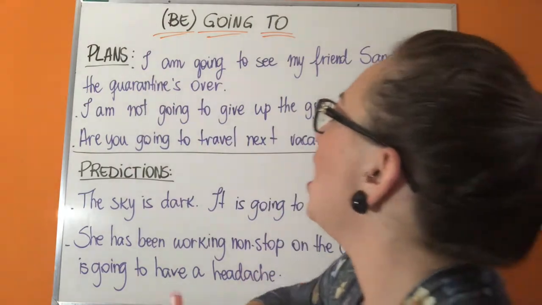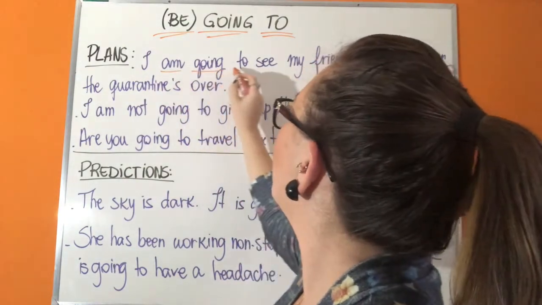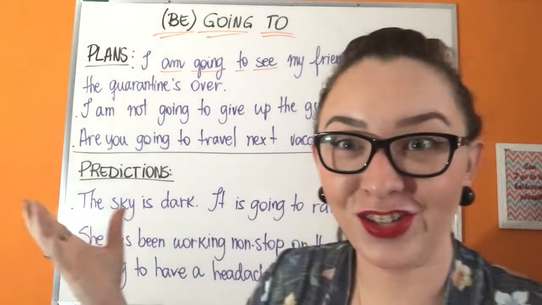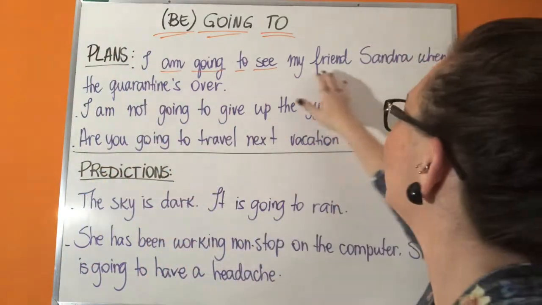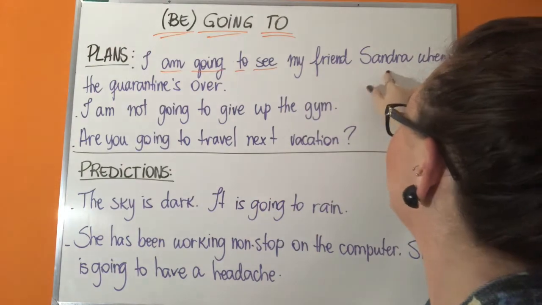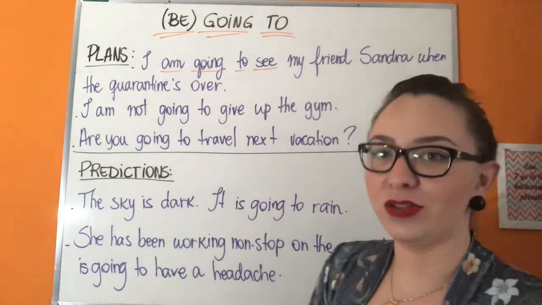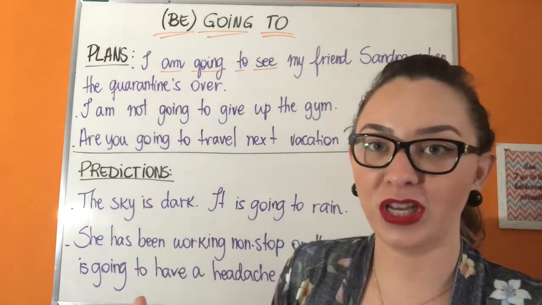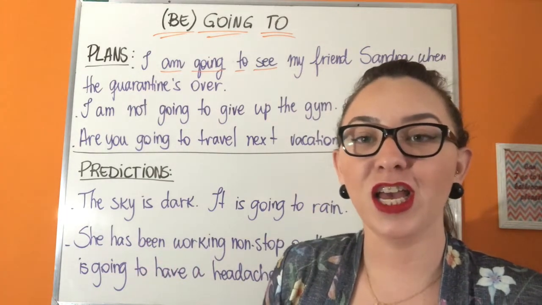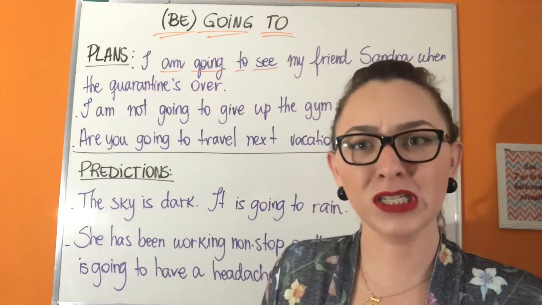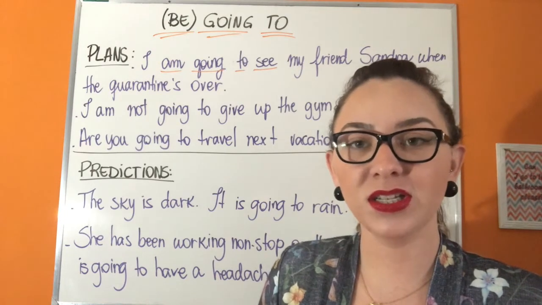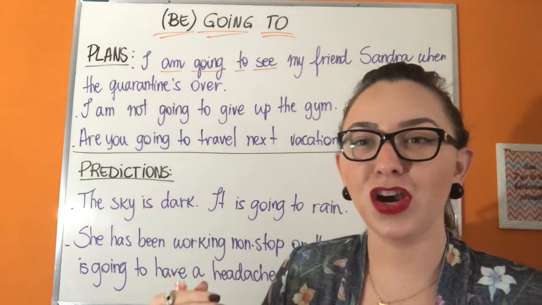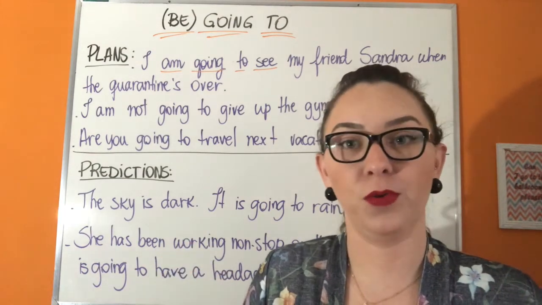I am going to see my friend Sandra. Hey Sandra. I'm going to see my friend Sandra when the quarantine's over. So I'm going to see my friend Sandra. When I say this, it means that I have decided this is a certain future plan and it's not very much far away.